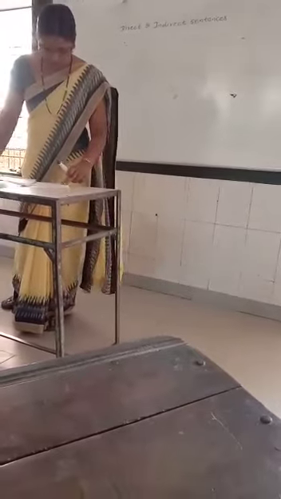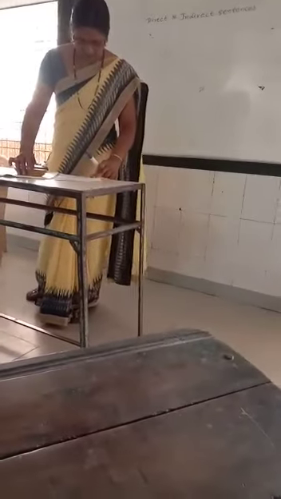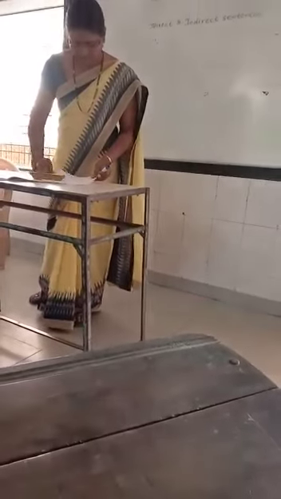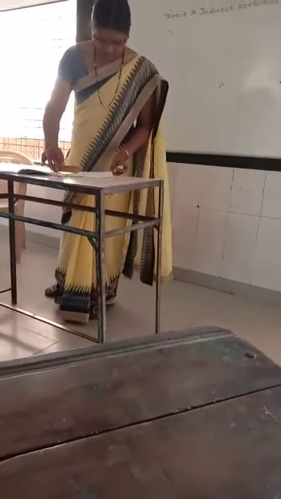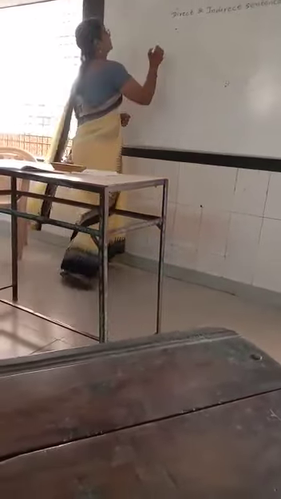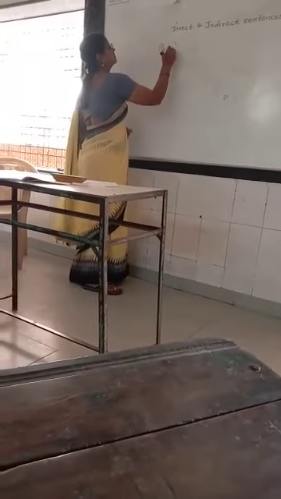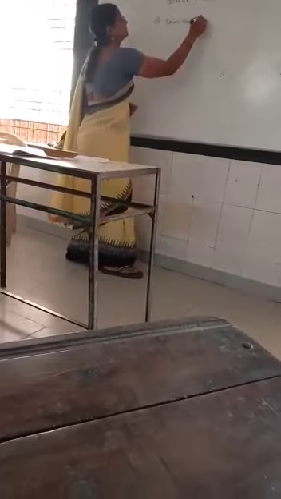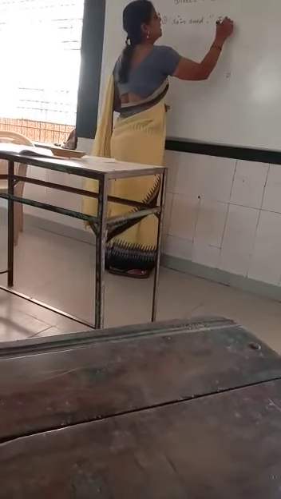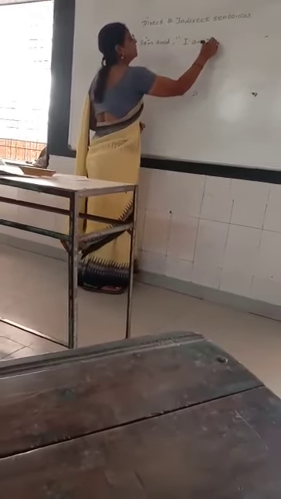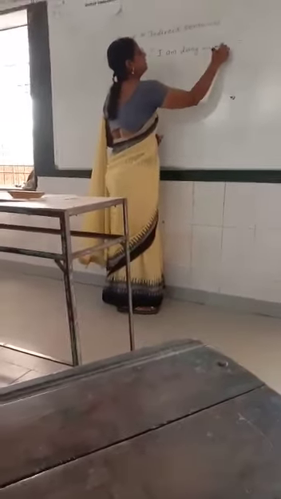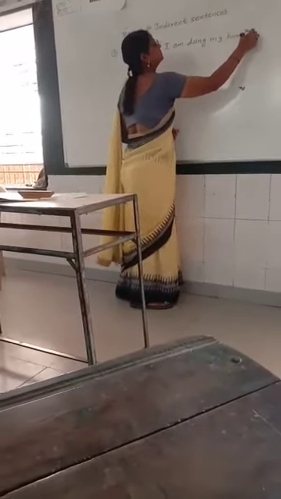We are going to take some other example. Sam said, I am doing my homework.